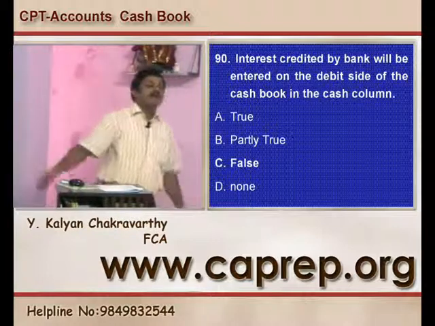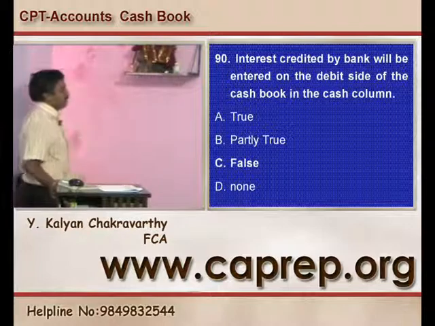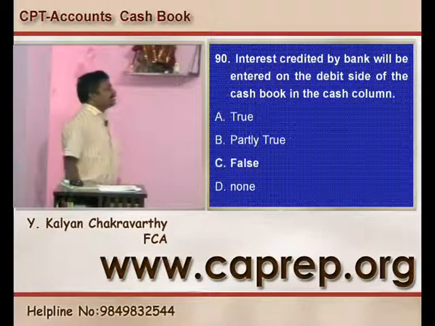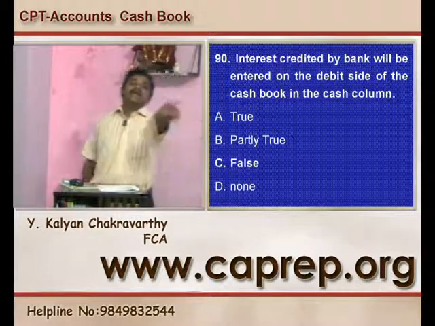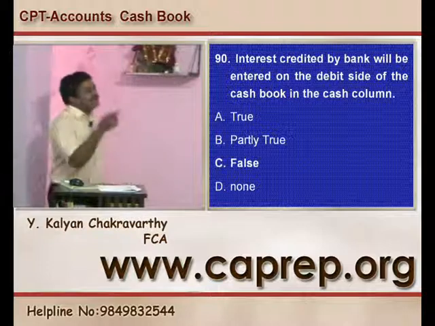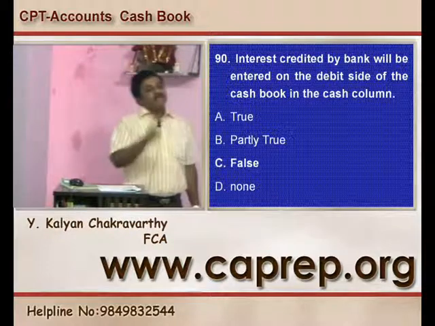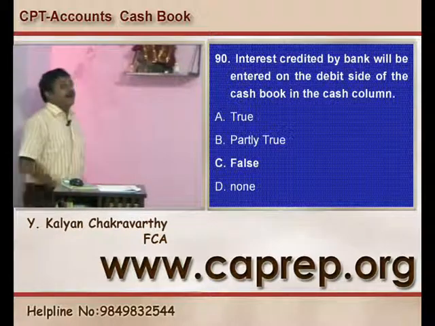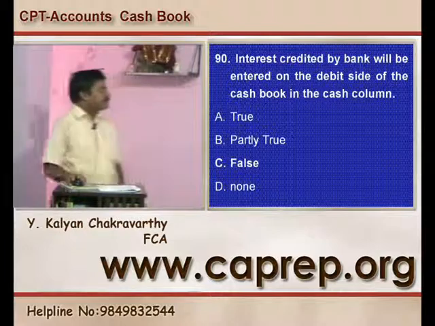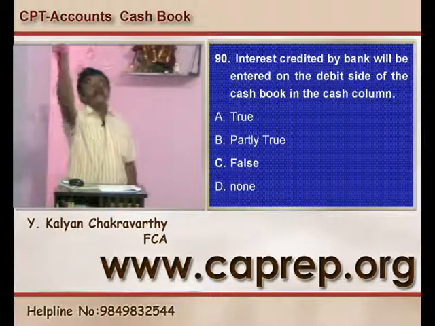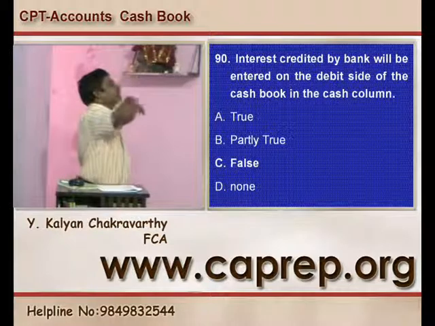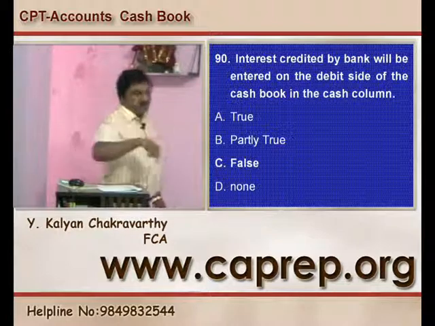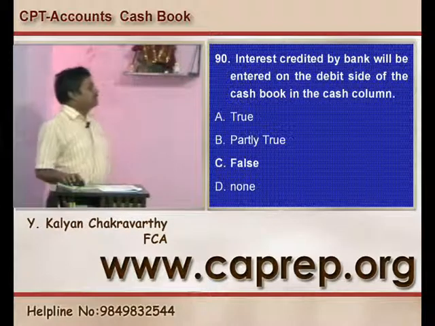In the bank column, to record it, is a true statement. Since it is stated that it will be recorded in the cash column, this statement is becoming a false statement. The entry is bank account debit to interest. In the bank column only the debit has to come. In the cash column, he said, so it is a wrong statement. The interest credited by the banker, we treat it as income, and we write the entry bank account debit to interest in our books. So it's a false statement.